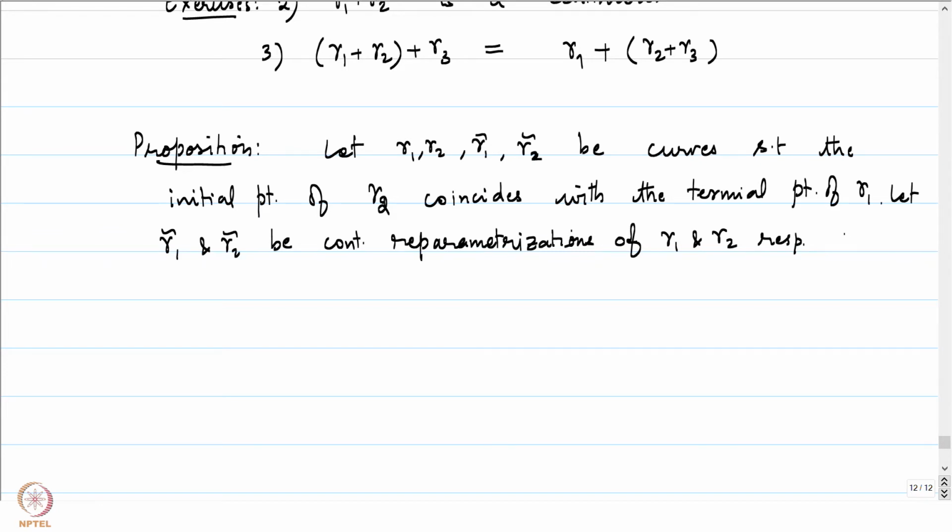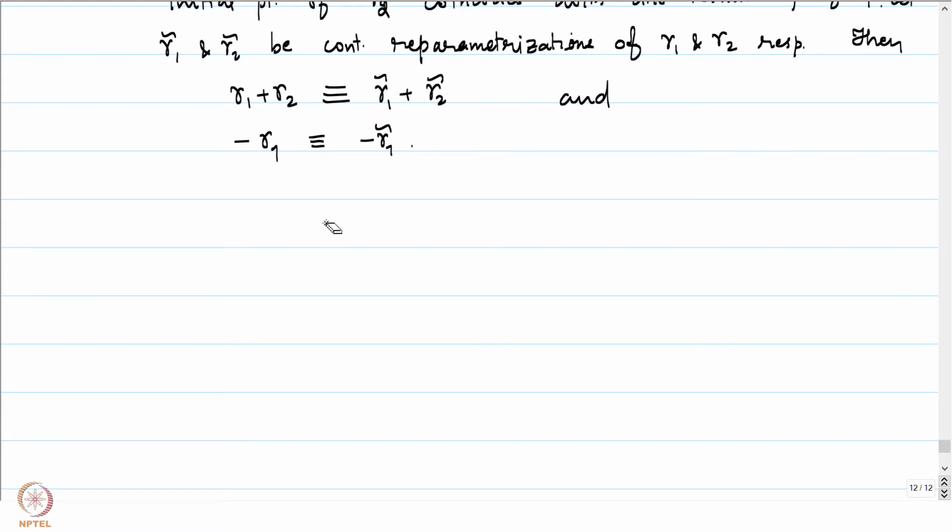What is the proposition telling us? I can write down the statement. Then gamma 1 plus gamma 2 is equivalent to gamma 1 tilde plus gamma 2 tilde. Further, minus of gamma 1 is equivalent to minus of gamma 1 tilde. These are operations which preserve the equivalence class. Let's give a quick proof of the proposition.